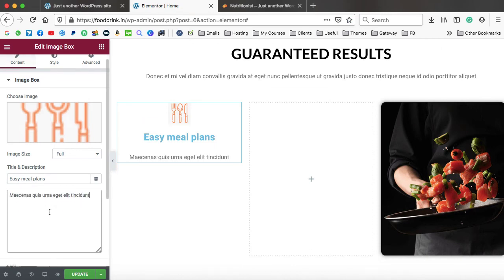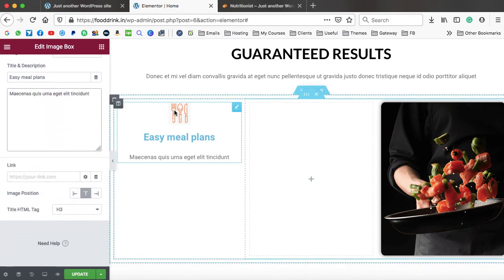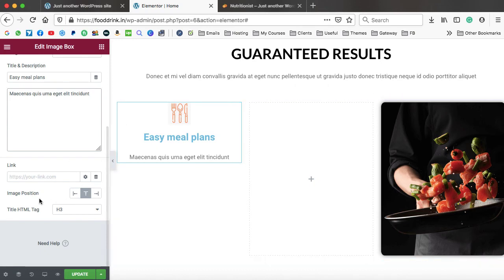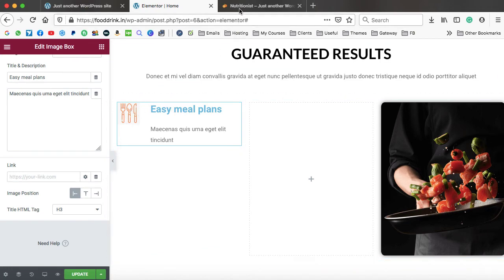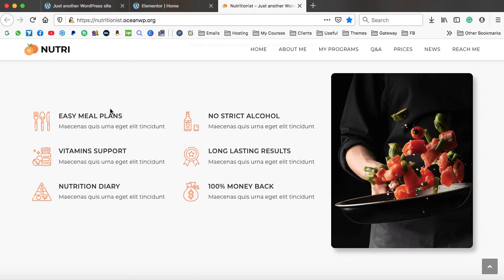Now let us scroll down. Right now the image is at the top. We need to shift this image on the left hand side. So here we have the image position. Let's click on left and it goes on the left hand side. Now it's time to change the font color. So here we can check the font color is black.